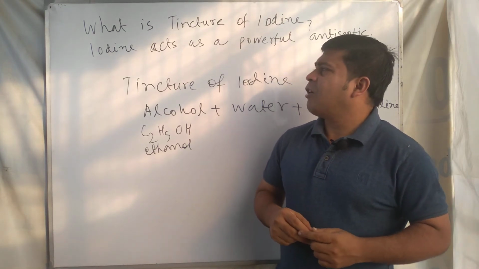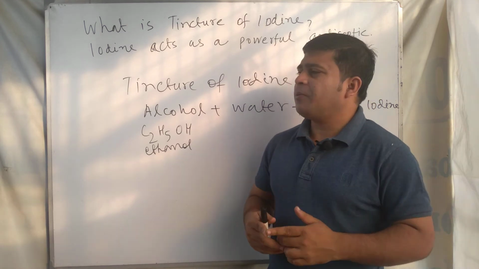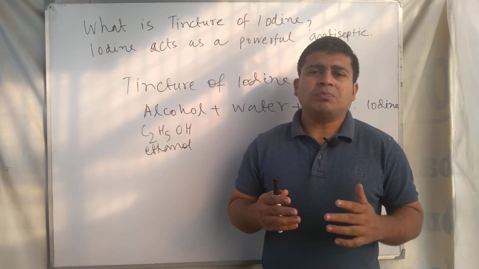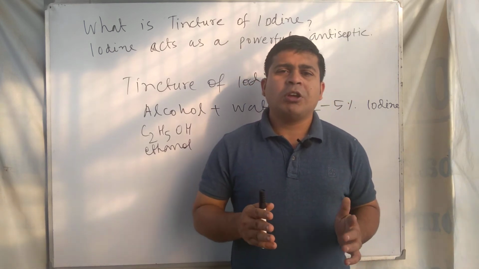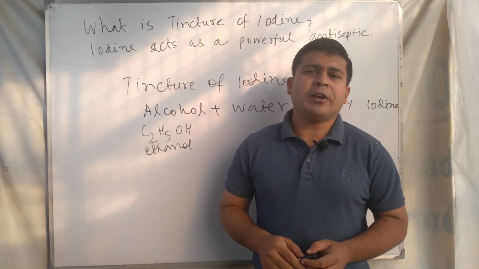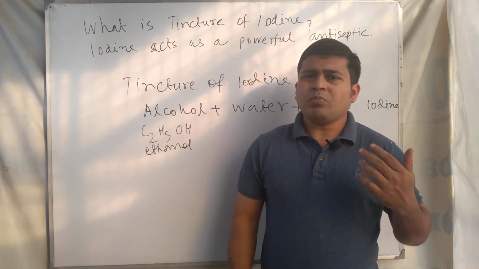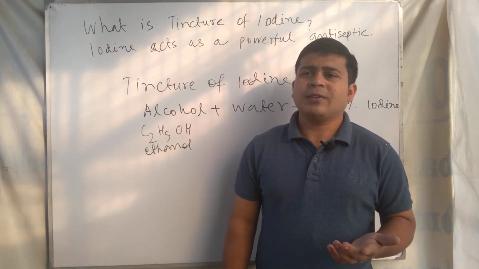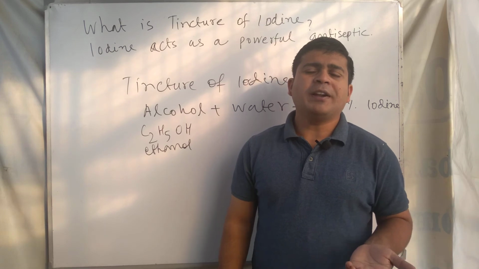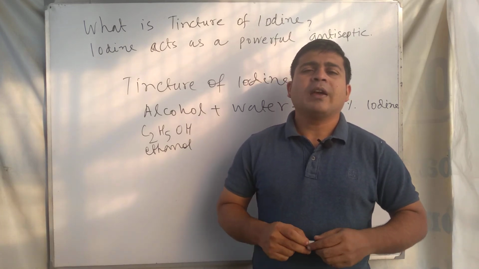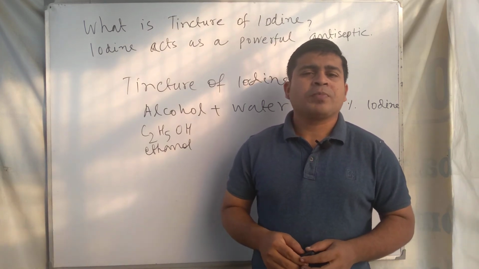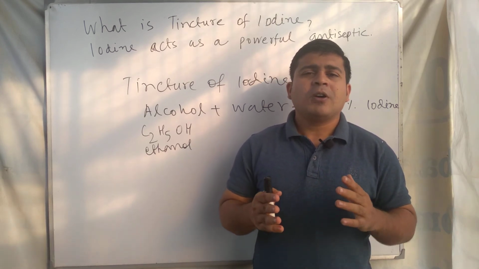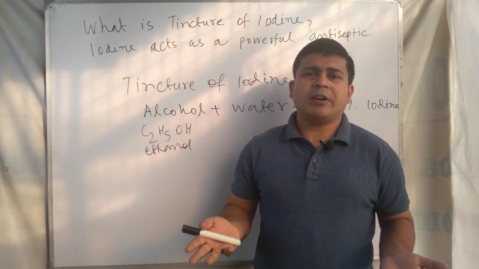Next point is iodine acts as a powerful antiseptic. You know, iodine is a powerful antiseptic. It can kill and prevent the growth of the microorganism. And for this reason, iodine is the chemical which is called the powerful antiseptic. It has these chemical properties. So that's the discussion regarding what we mean by tincture of iodine, and iodine acting as the antiseptic.